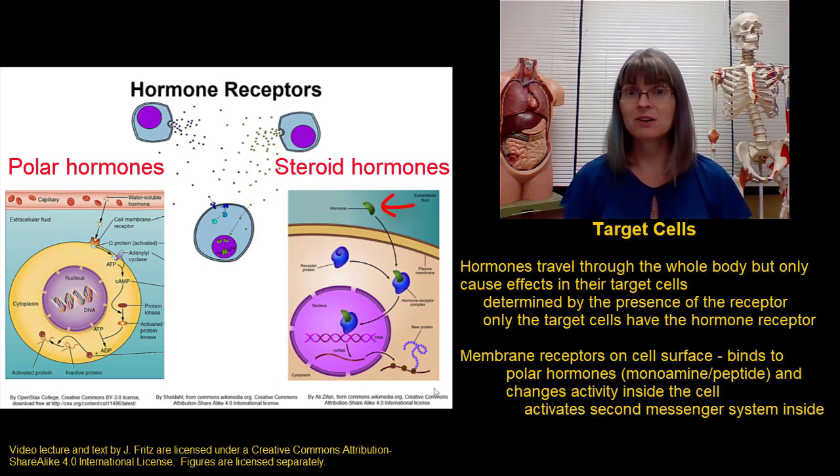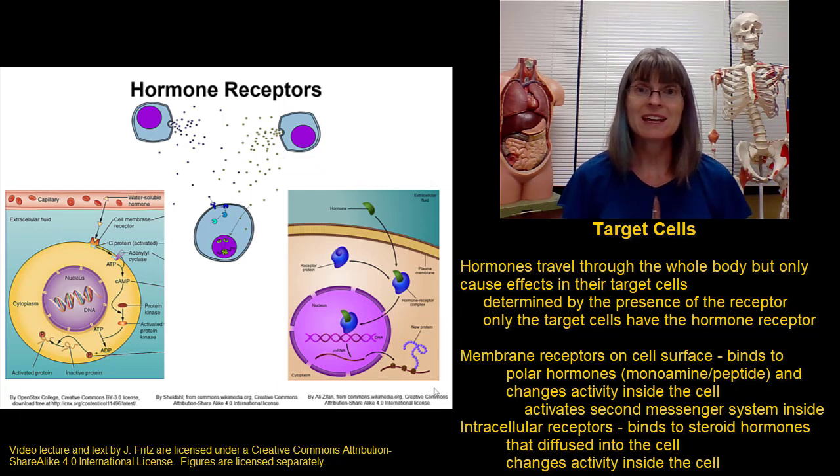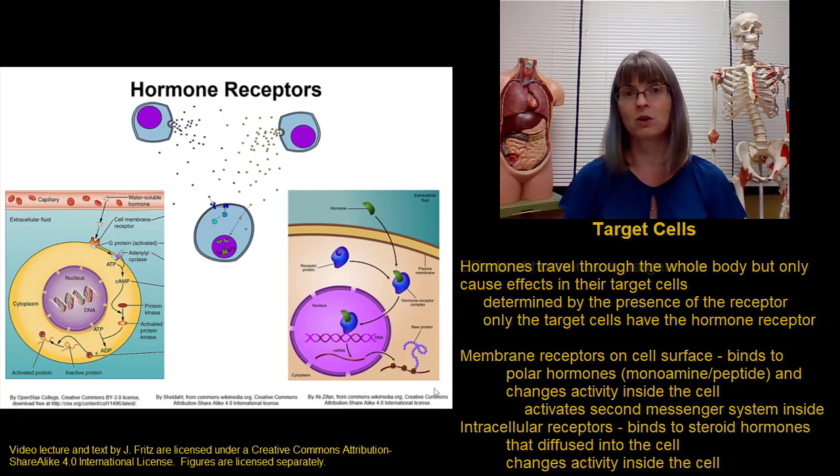Non-polar hormones, like steroid hormones, on the other hand, are able to simply cross the plasma membrane on their own and then bind to a receptor inside the cell. This intracellular receptor can then affect the cell's activity. But what do I mean when I say it can affect the cell's activity? So now we're getting to the real effects of hormones.